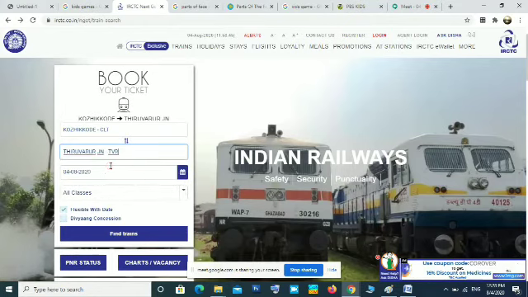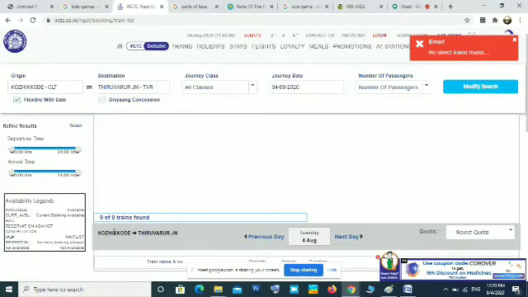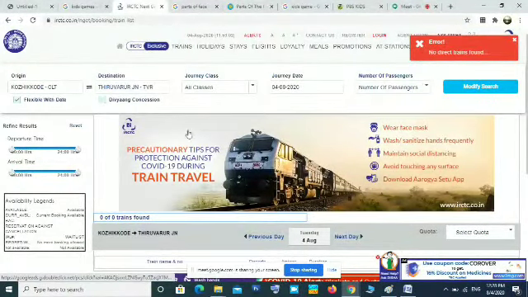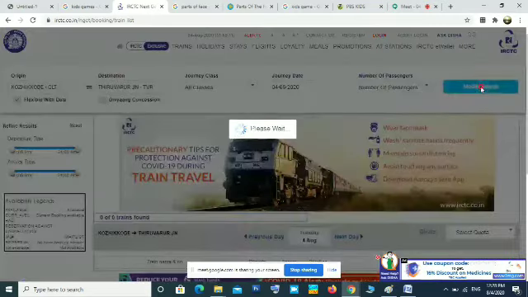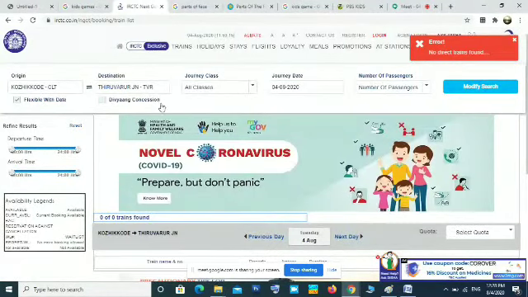Okay, what is the date? That they will check. Today is 4/8/2000. Then find your trains. How many trains are available from Kozhikode to Trivandrum? Now you can see the list of trains.